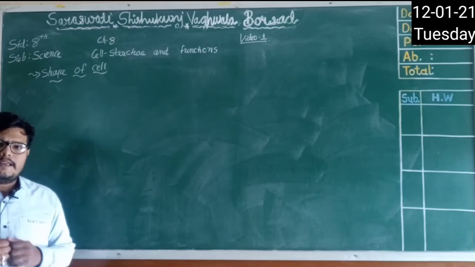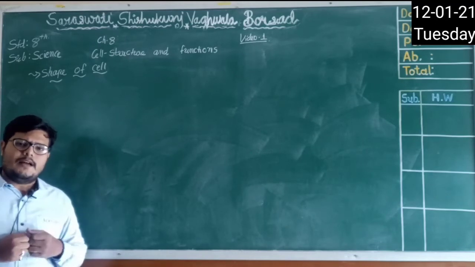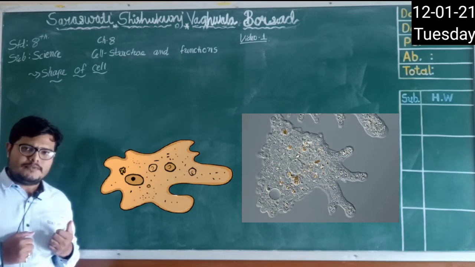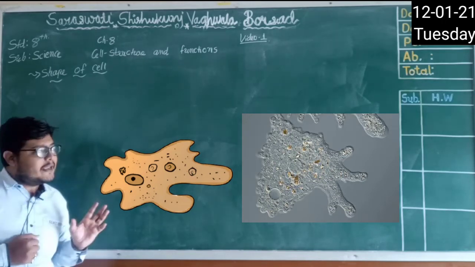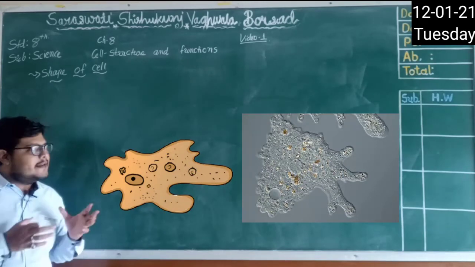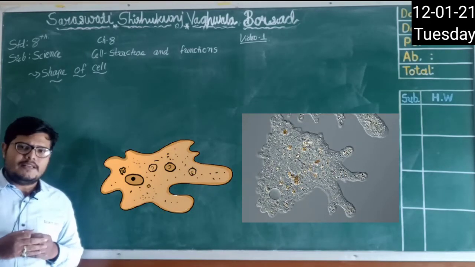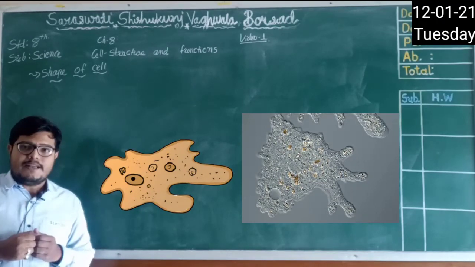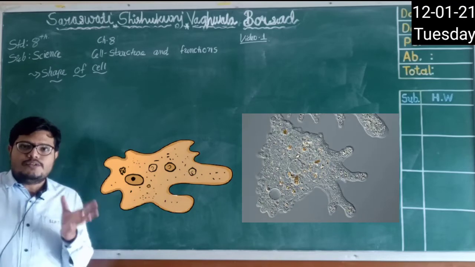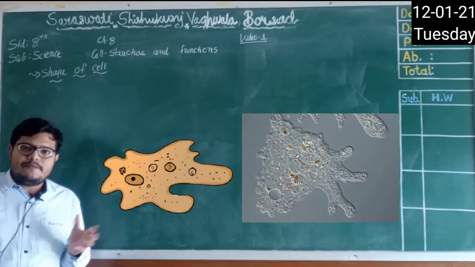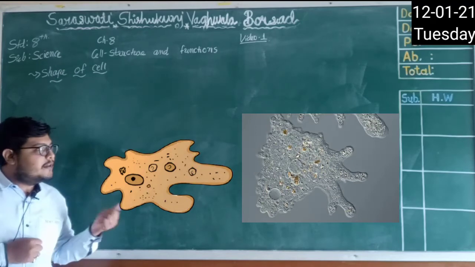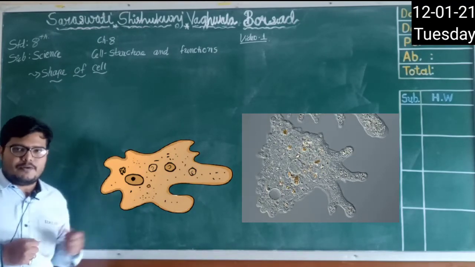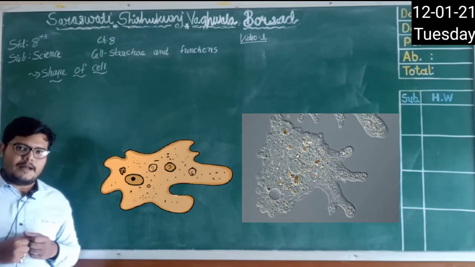How will you define the shape of the amoeba's cell? Is it a circle? No. A triangle? No. A square? No. Here we can say it is irregular, right? There is no regular shape. But many living things have cells in a regular shape. They have different cells, and according to their function, there are different shapes of cells. But in amoeba, there is no particular shape for that cell.